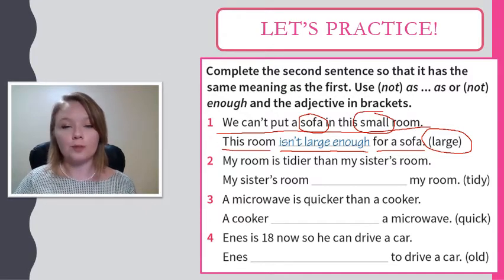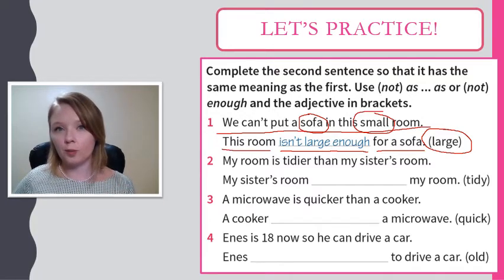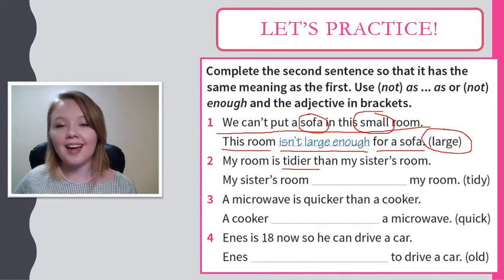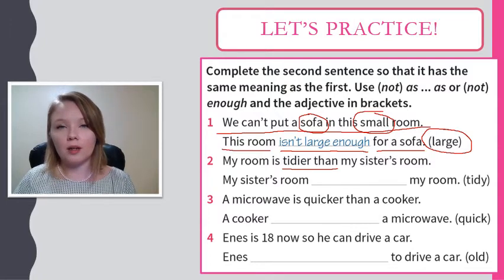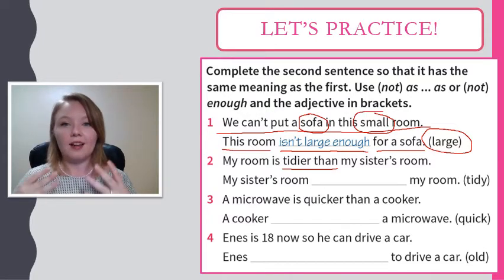Let's look at number 2. My room is tidier than my sister's room. Ooh, we have a little hint here. Tidier than. Remember before I mentioned we can also use comparative adjectives. Tidier than, bigger than, smaller than. Here we see a comparative adjective, tidier than.